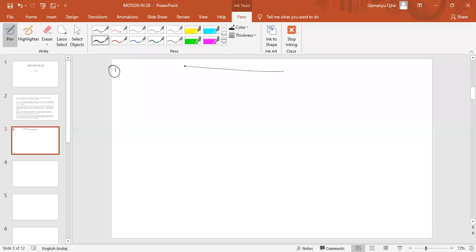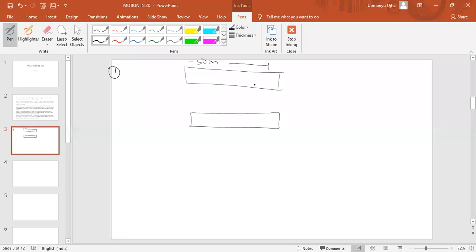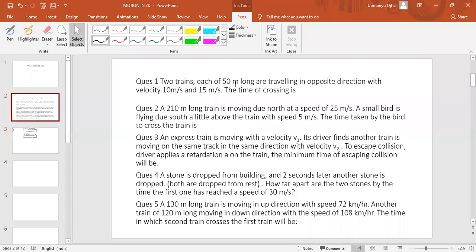Now, one train is there and another train. Both have the same length, that is how much? 50 meters. So both lengths are 50 meters. Okay, so they are both moving in the opposite direction.